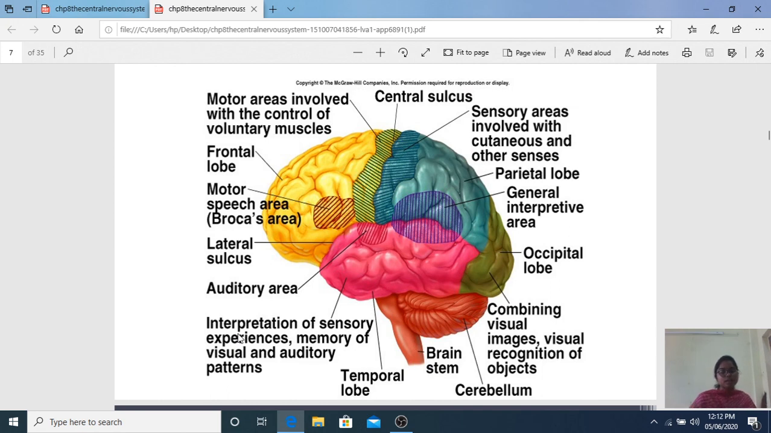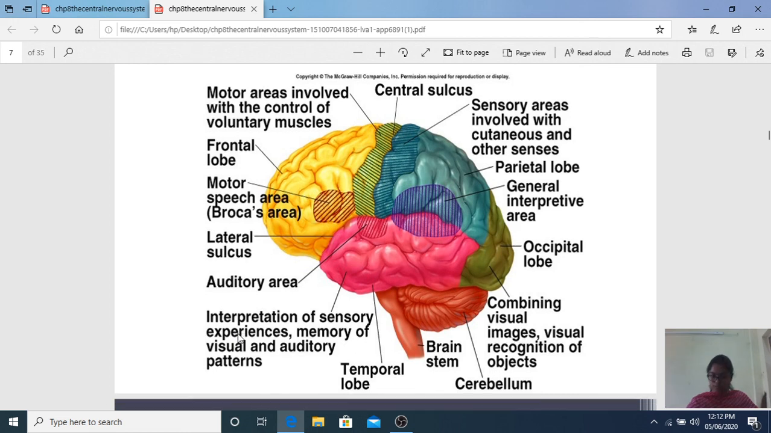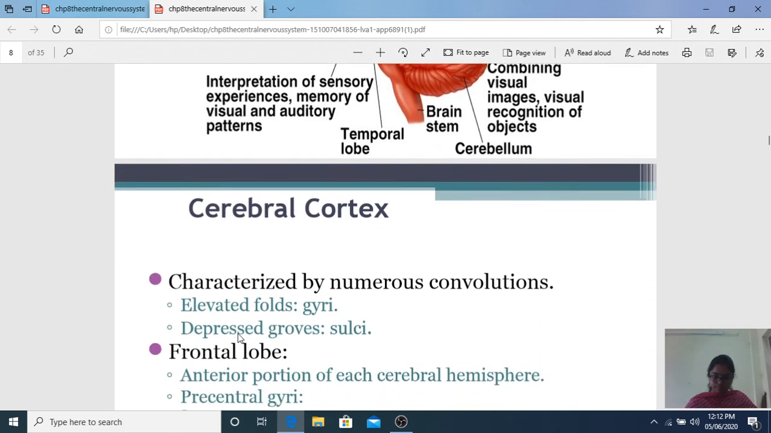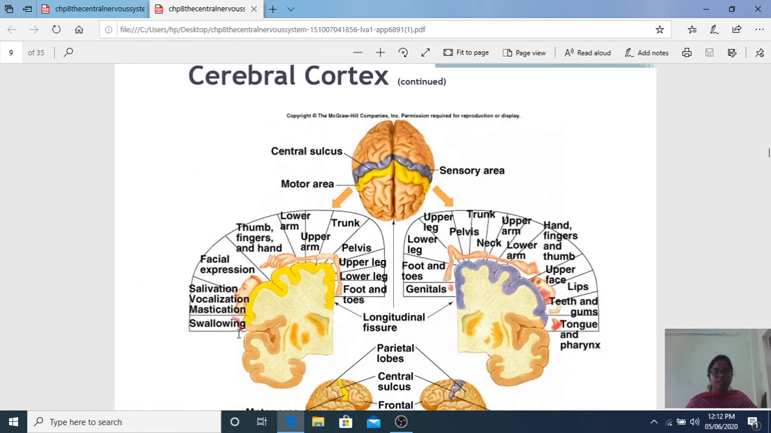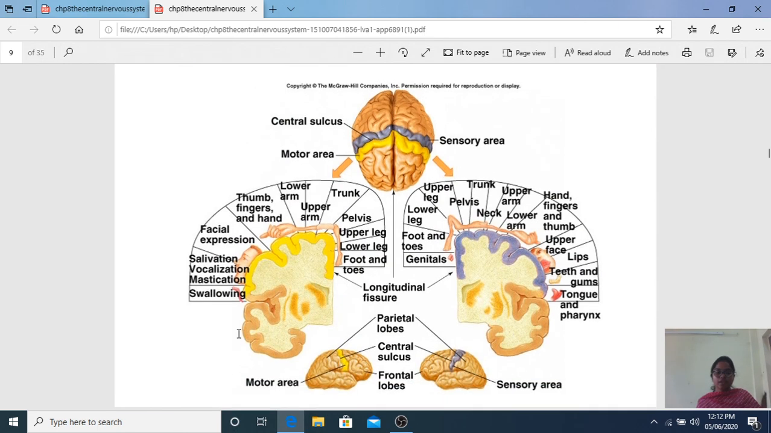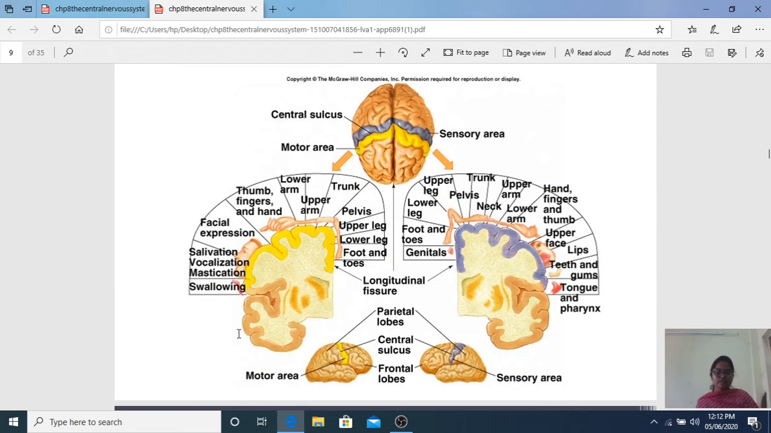So your motor control is in the frontal lobe, your sensory control is in the parietal lobe because your sensory area is present in the parietal lobe, and likewise your auditory is present in the temporal lobe, your vision is under the control of occipital lobe and the cerebral cortex. And this is called homunculus representation, where different parts of your body are under the control of different parts of the brain.